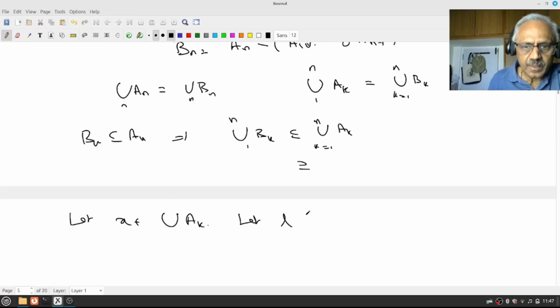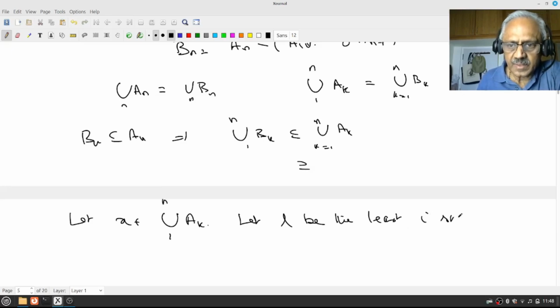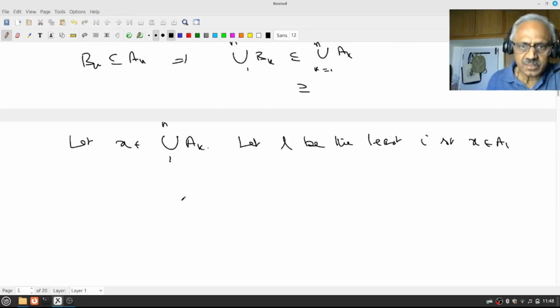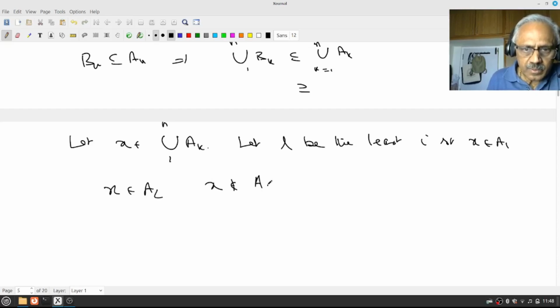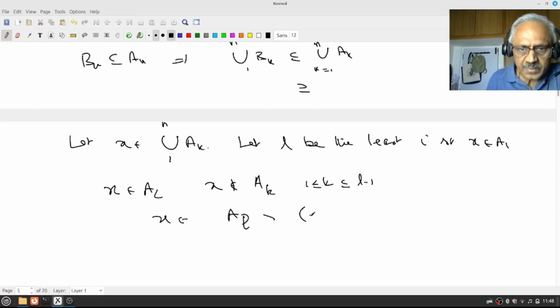Let L be the least. That means x belongs to some Ai for some i between 1 and n. Take the least i so that x belongs to Ai. We know x belongs to the union, therefore the set of i so that x belongs to Ai is non-empty, and that's a subset of the natural numbers. Therefore L, the least, exists. This means x belongs to AL, but x does not belong to Ak for 1 less than or equal to k less than or equal to L minus 1. That means x belongs to AL minus the union of A1 to AL minus 1, but that is BL.